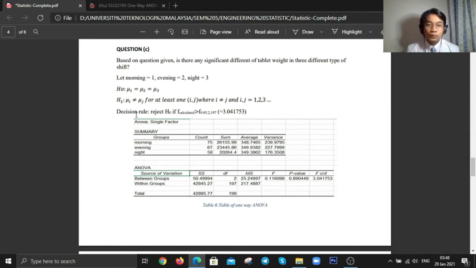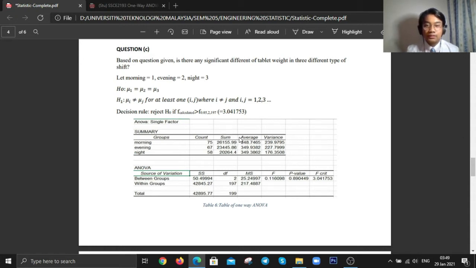After that, we have to determine all the parameters such as Ni, Yi, Y double dot, and our N capital. The count is represented as Ni, which is the sample size of each group, while the sum is represented as our Yi, which is the sum of data in each group.